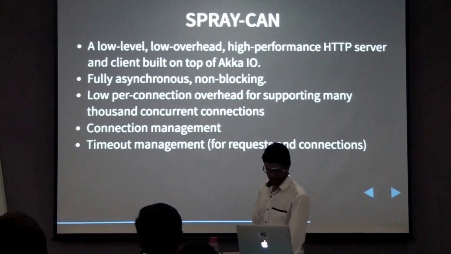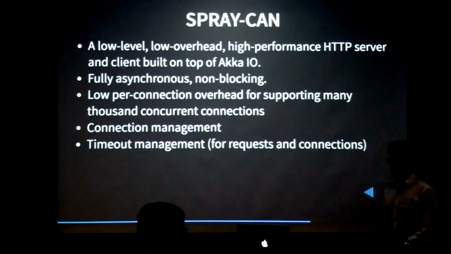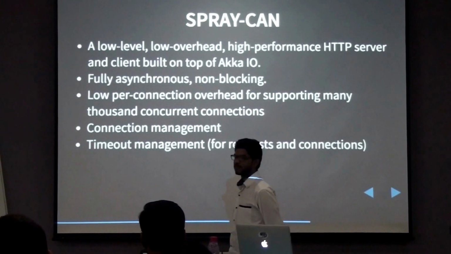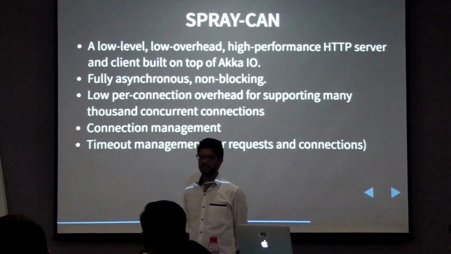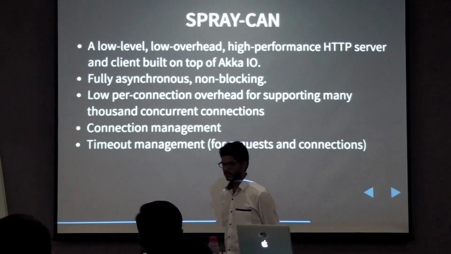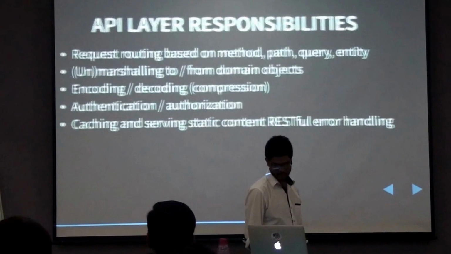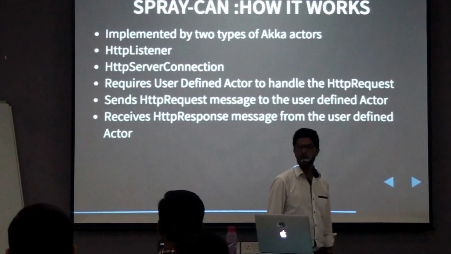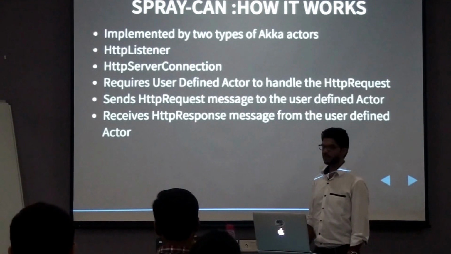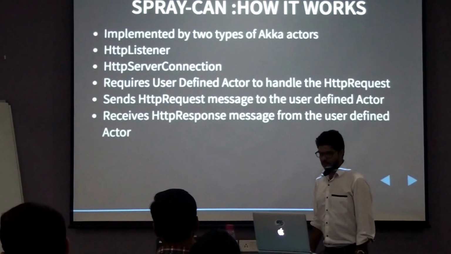Right. But I would say it is more about blocking and non-blocking, because if you compare anything with blocking sockets, it becomes low overhead. But even if your front end framework is low overhead, at the back end you still don't have anything working async. It's still working slow, right? If I have applications connecting to an RDBMS and getting data, and I have Akka and Spray in front of that, it's going to time out more often than not, because it waits for a response and the back end is slower than the front end. The Spray front end can handle a lot more, but if the back end is not capable enough, it won't make any sense.